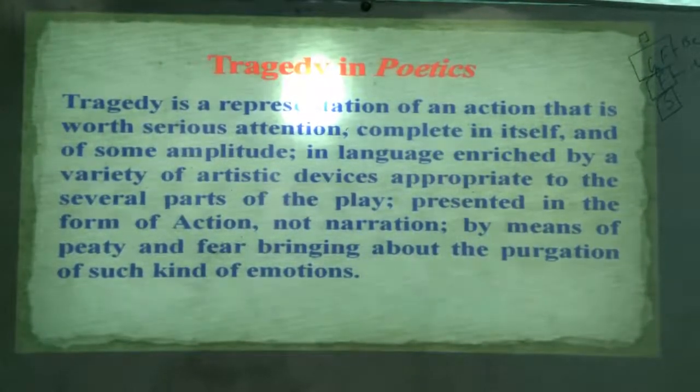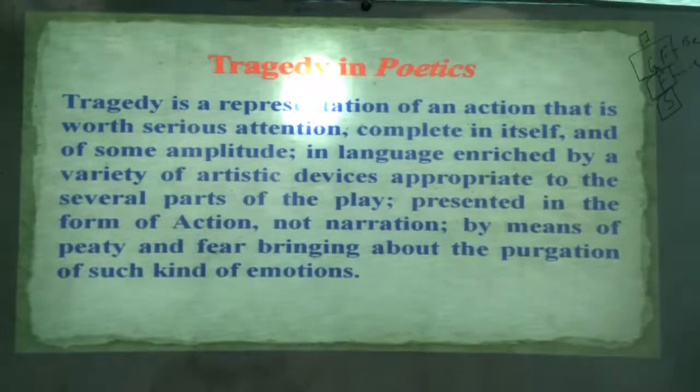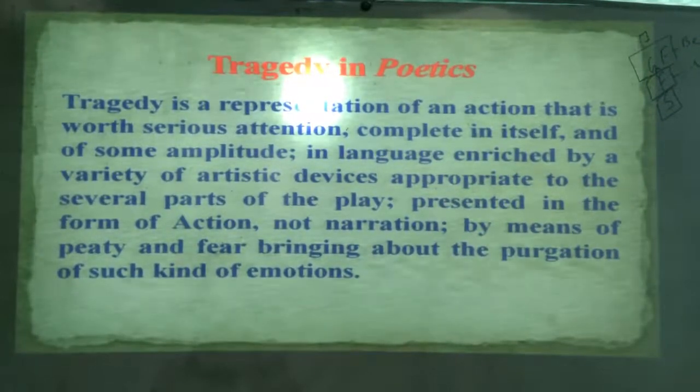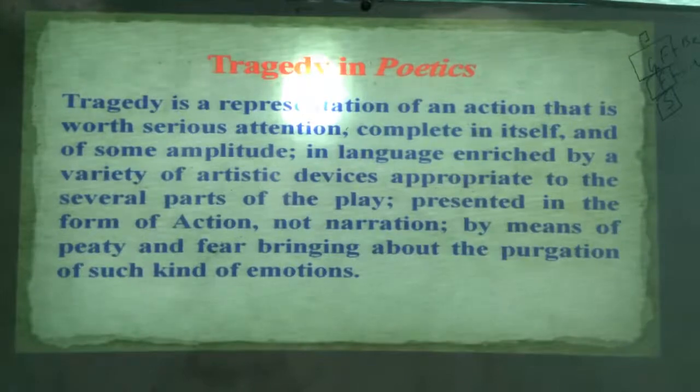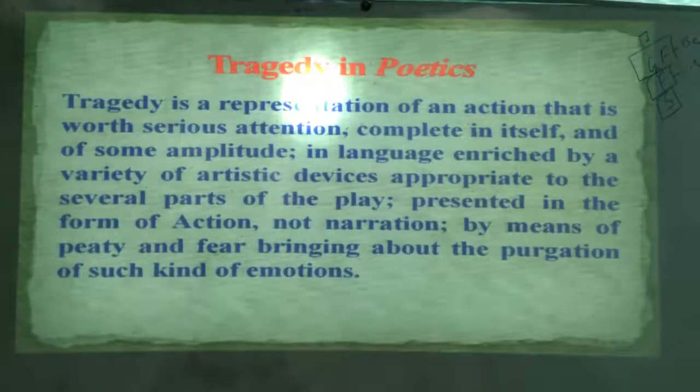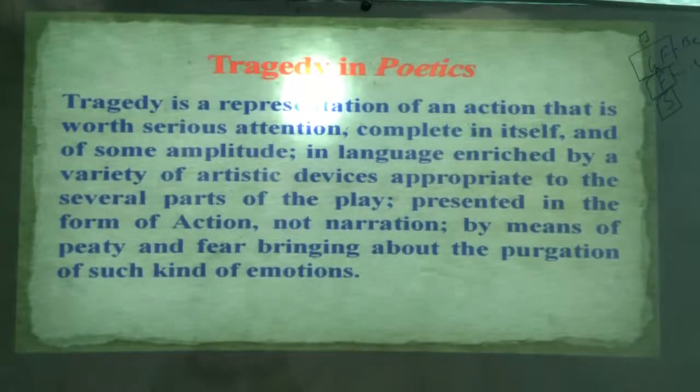Next one. The third part is of some amplitude. Amplitude means length. In detail we will discuss it. Length: how long it should be. Already we have mentioned that tragedy tries to complete within a single revolution of the sun, or to be slightly exceeded.